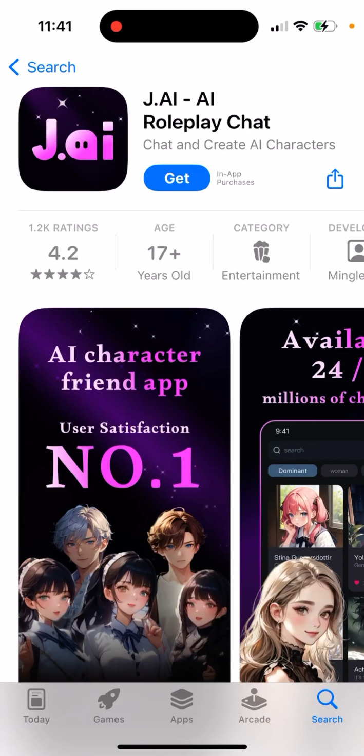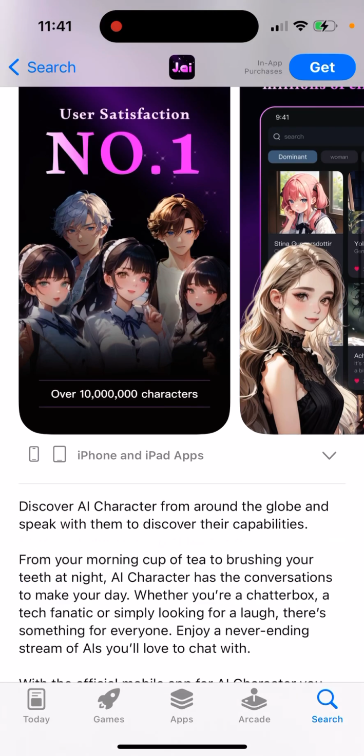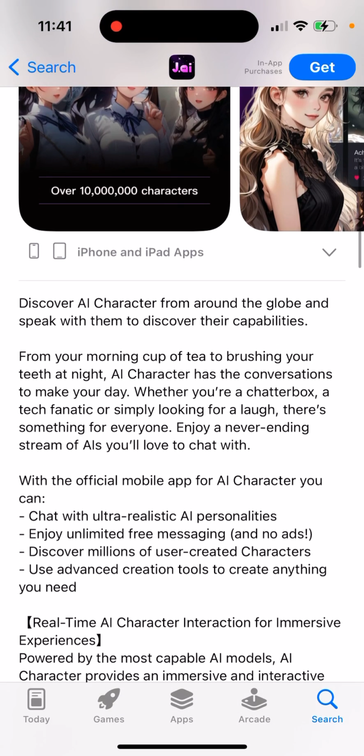J.Ai app AI roleplay chat. So here's the app, an AI character friend app. Discover AI characters from around the globe and speak with them to discover their capabilities. From your morning cup of tea to brushing your teeth at night, AI characters have the conversations to make your day. Whether you're a chatterbox, a tech fanatic, or simply looking for a laugh, there is something for everyone.